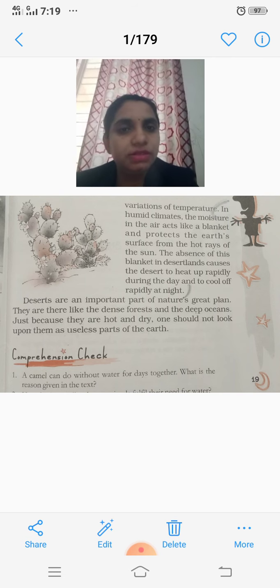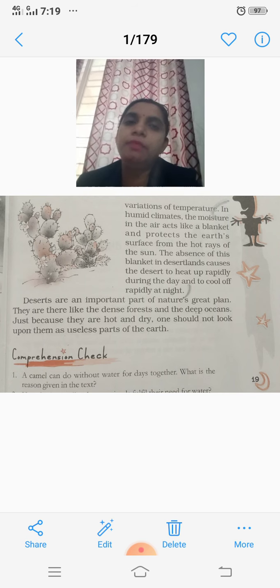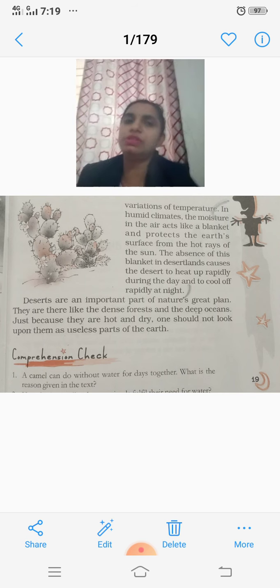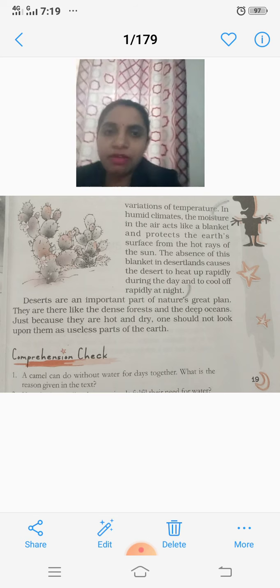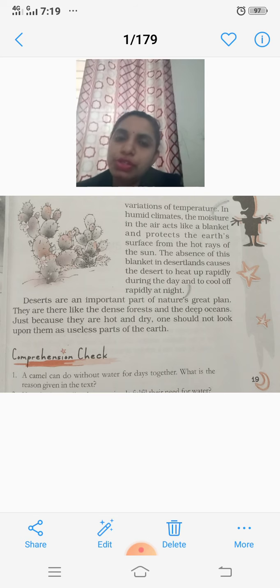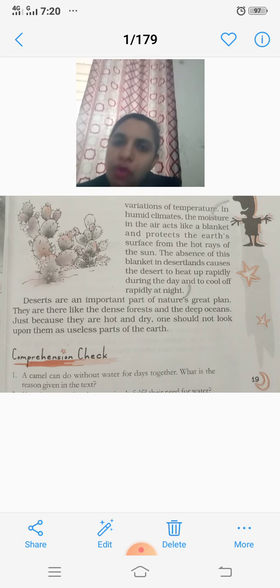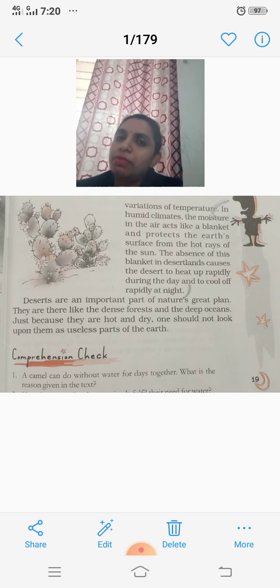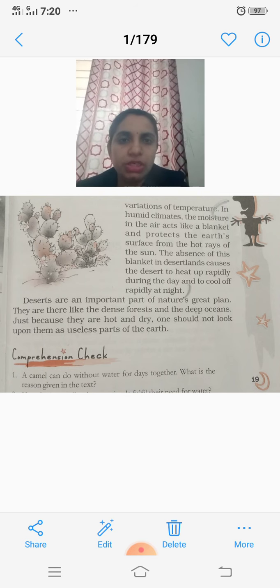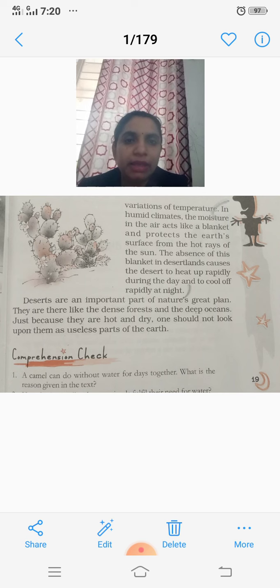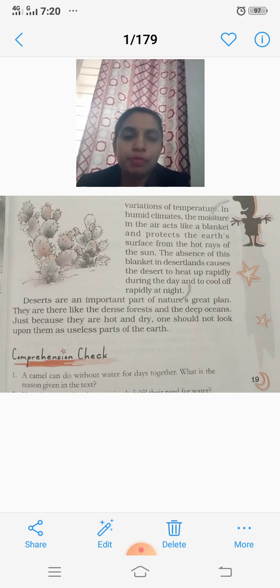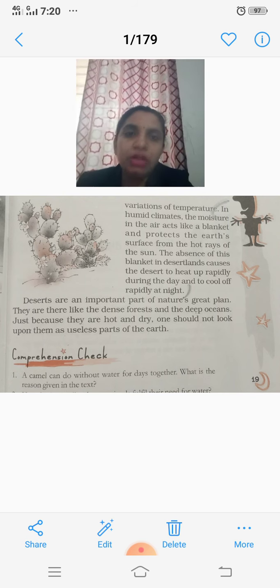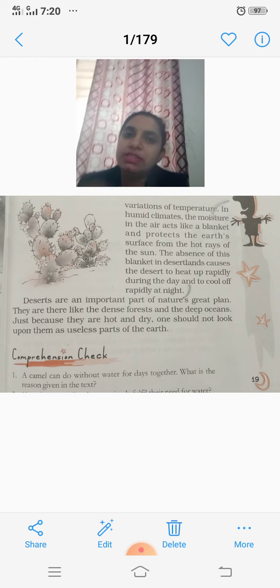So as these water bodies are not there, definitely the evaporation process is also very less, and as evaporation is less, the moisture which comes in the air is also less. And here one more piece of information is given. The moisture in the air is like a blanket that helps to protect the earth from the very hot sun rays, but this is absent.